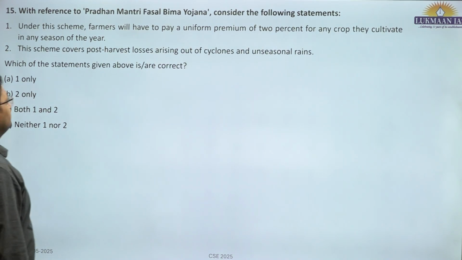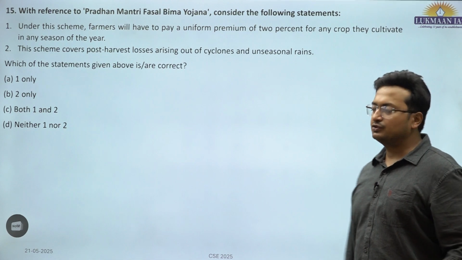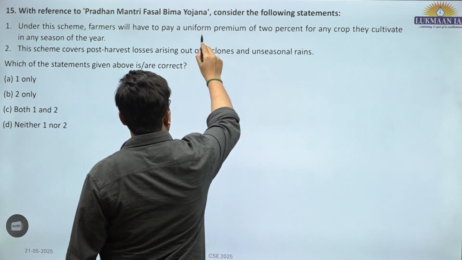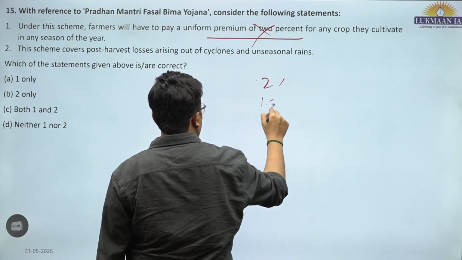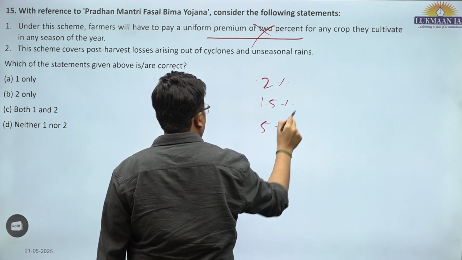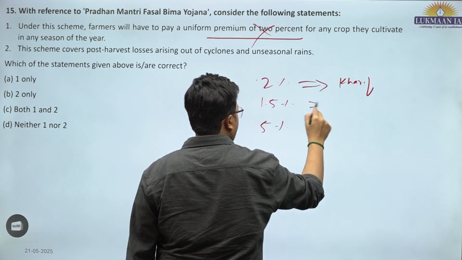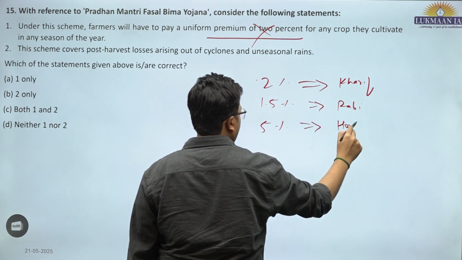With reference to Pradhan Mantri Fasal Bima Yojana, consider the following statements. I guess this is the last question for 2016. Under the scheme, farmers will have to pay a uniform premium of 2%. No. Premiums are 2%, 1.5% and 5%. 2% for Kharif crops, 1.5% for Rabi and 5% for horticultural crops.